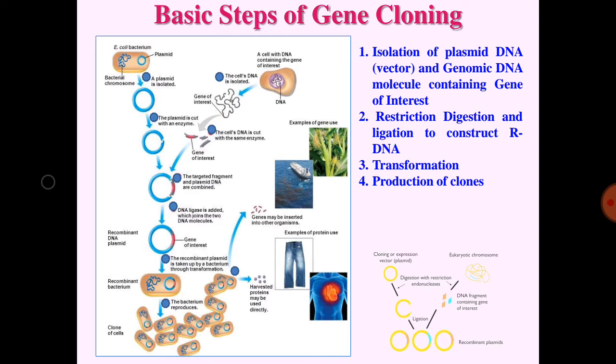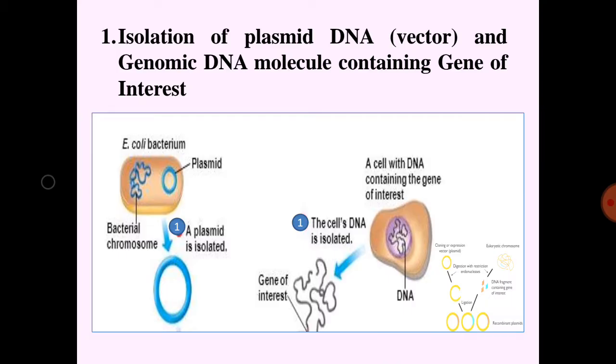A summarized account of essential steps of genetic engineering is as follows. First, isolation of the DNA molecule containing the required gene, that is the gene of interest, and the vector DNA.